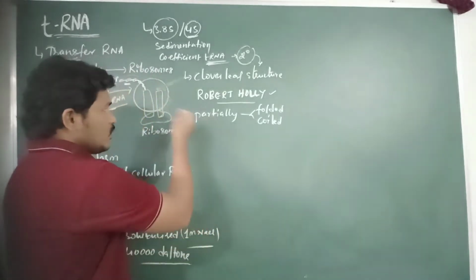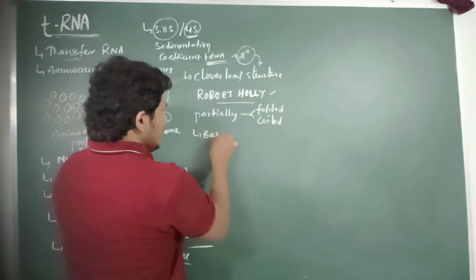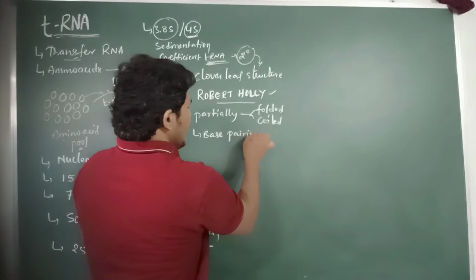And then the cloverleaf structure of the tRNA molecule contains base pairing.